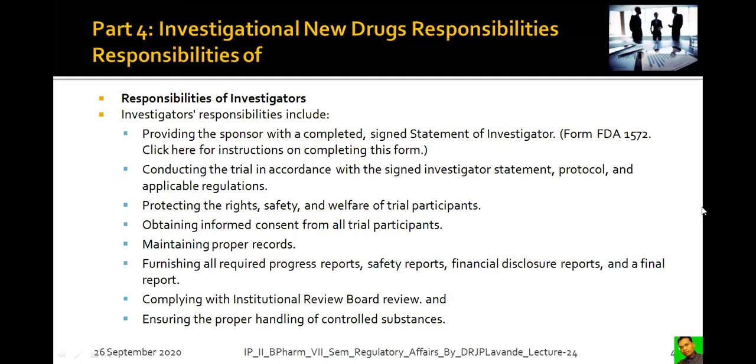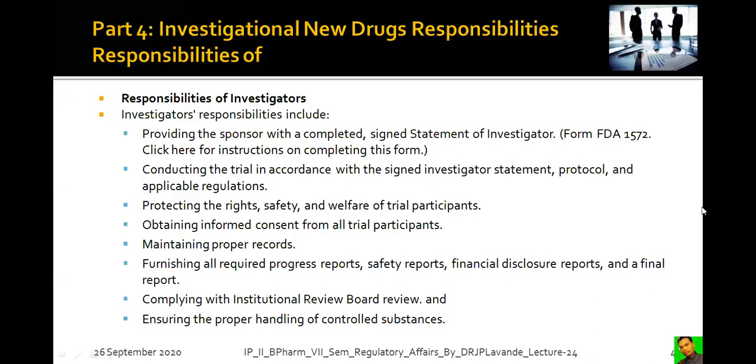Obtaining informed consent from all trial participants. Without explaining the whole thing, without narrating the adverse effects and the possible side effects of the drug, the study should not be carried out. And after informing all these, the consent needs to be taken from the participants. Maintaining proper records, all the records need to be maintained by the physicians.